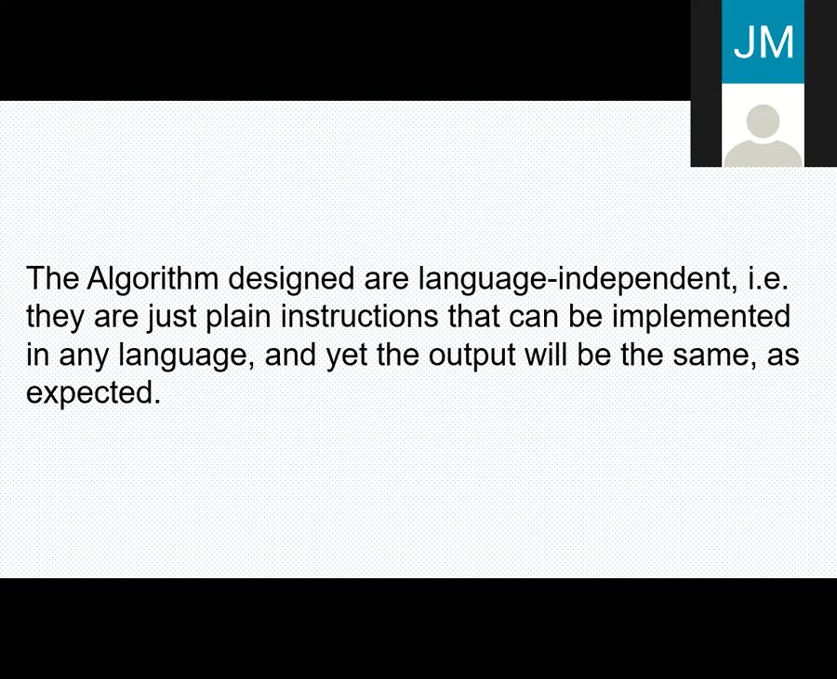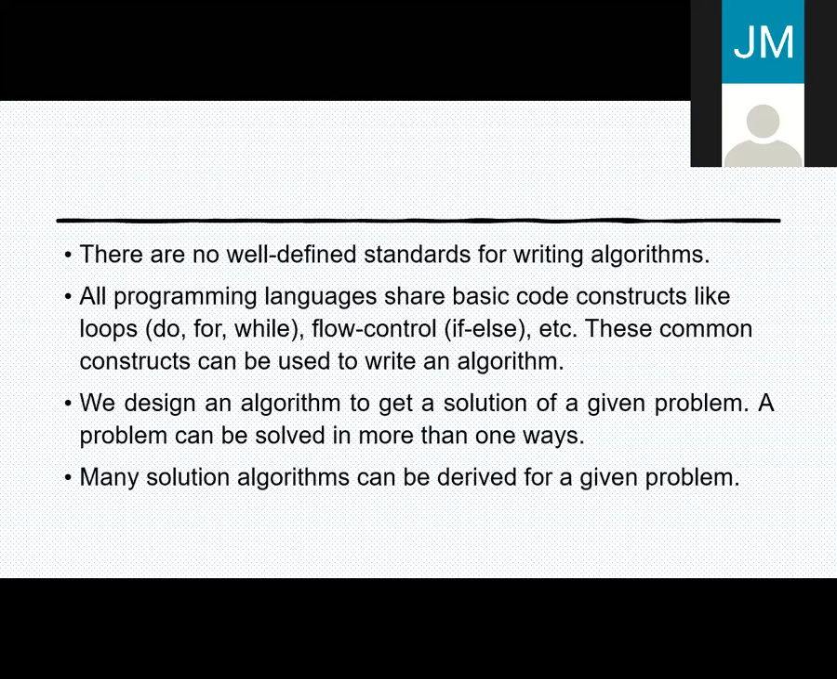The same algorithm you can use to write a C program, a C++ program, a Java program or whatever language. Algorithm is just the base for writing your code. After writing the algorithm, you know what you have to do, and you can just start coding in whatever language you want. There are no well-defined standards for writing algorithms. All programming languages share some basic code constructs like loops, flow controls, etc. These common constructs can be used to write an algorithm.